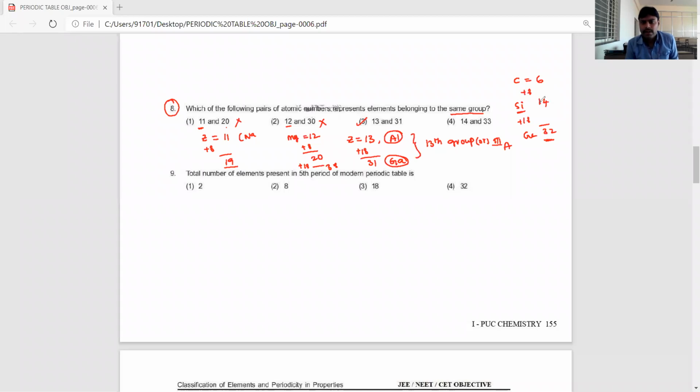But the atomic numbers they gave are 14 and 33. So they do not belong to the same group. So the answer is the third option.